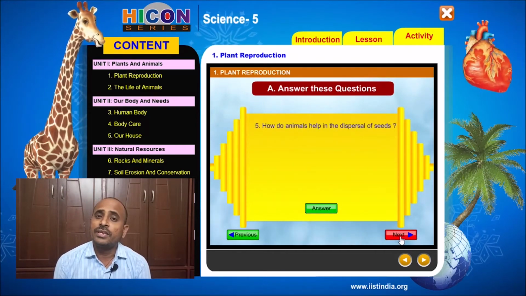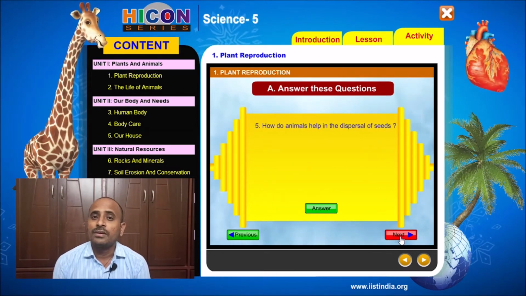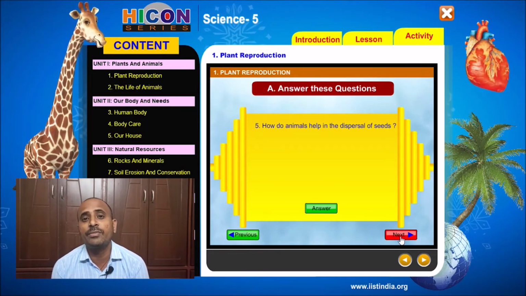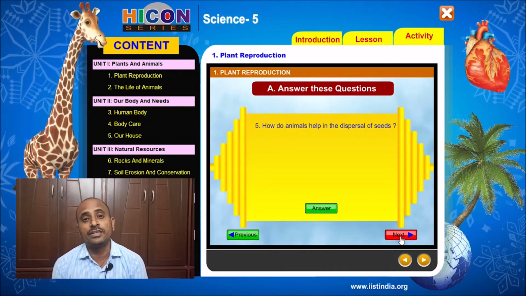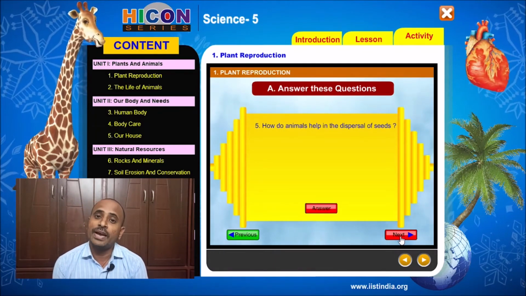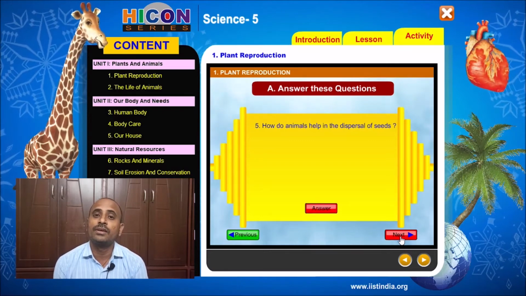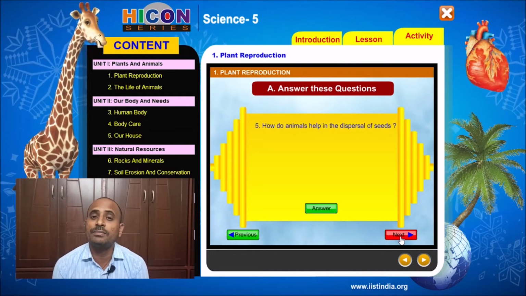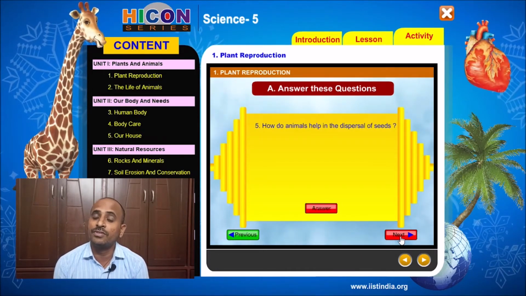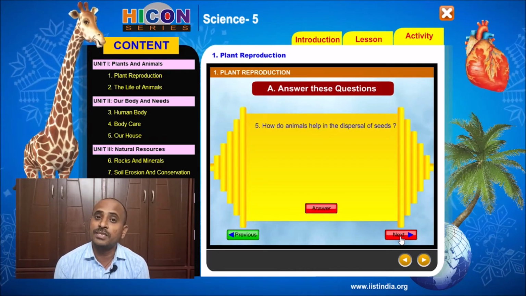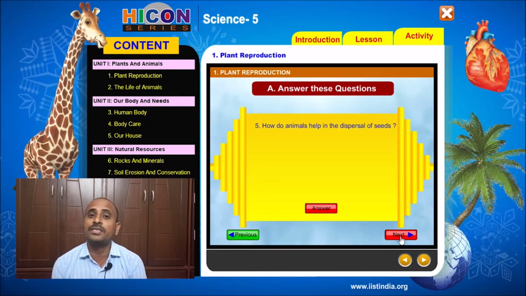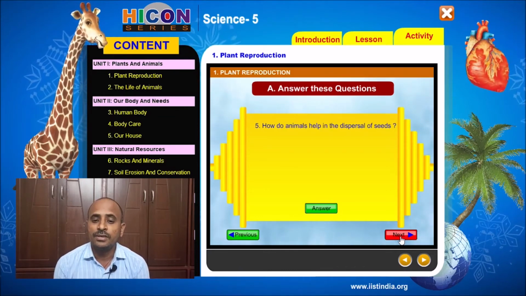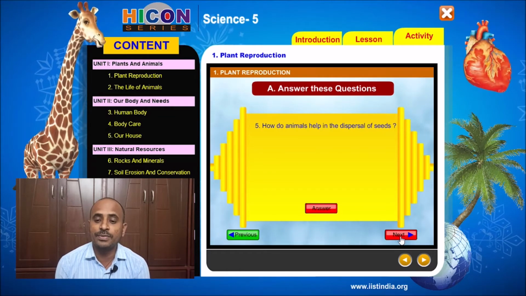Animals are helpful for the dispersal of seeds. Not only animals, water is also helpful in the dispersal of seeds, and wind is also helpful. So there are some methods of dispersal of seeds, that is wind dispersal, dispersal by animals, and dispersal by explosion. These are the different methods for the dispersal of seeds. So here, how do animals help in the dispersal of seeds?